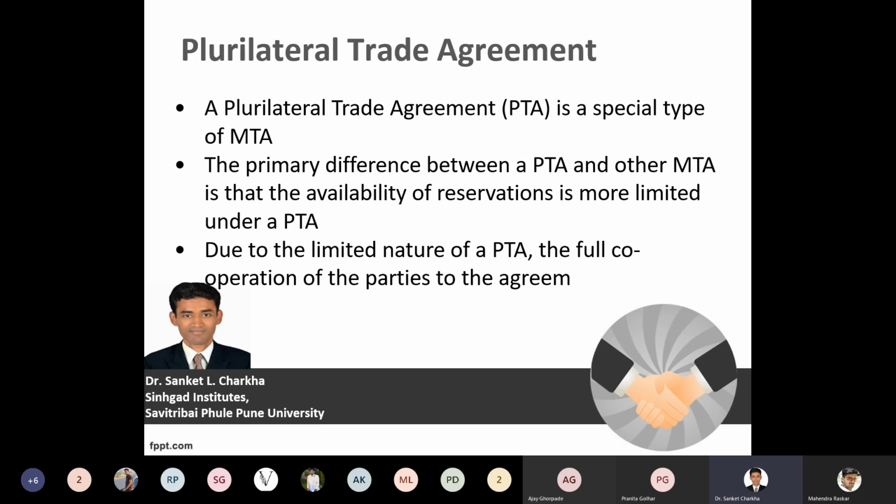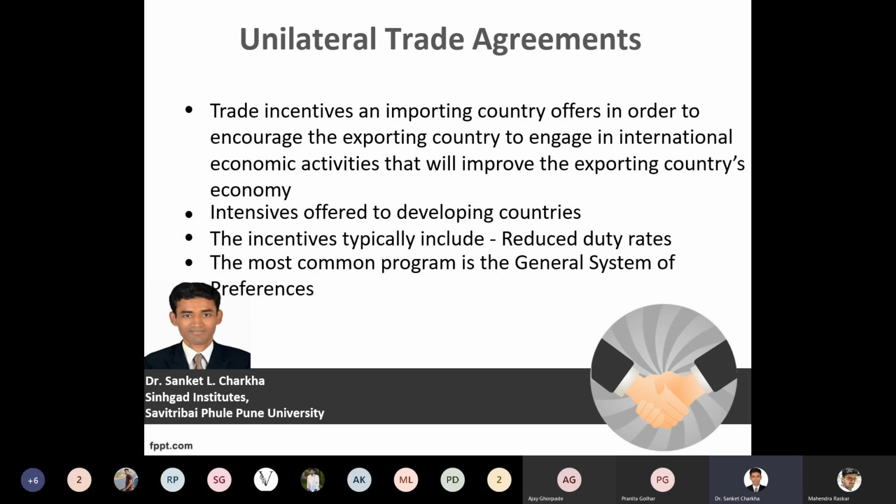The next perspective we are seeing is the unilateral trade agreement. This is an offer by an importing country to encourage the exporting country to engage in international economic activity that will improve the exporting country's economy. Unilateral means that only one country, only one member nation, is exporting goods and services, and there is no import in return from that country.